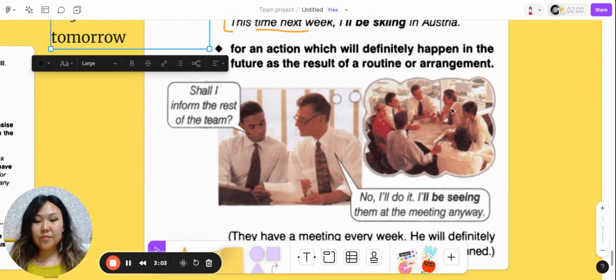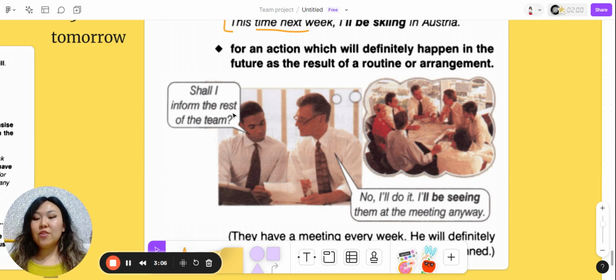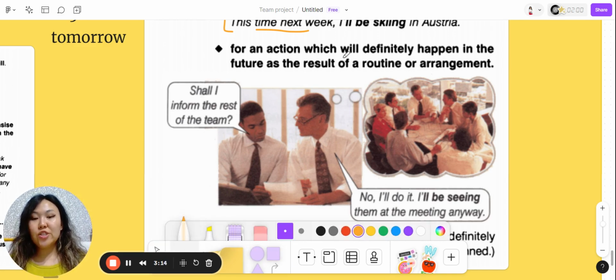Next one. Shall I inform the rest of the team? No, I'll do it. I'll be seeing them at the meeting anyway. So here we have an action which will definitely happen in the future as the result of routine or arrangement. And that's why this person says, I'll be seeing them at the meeting anyway.